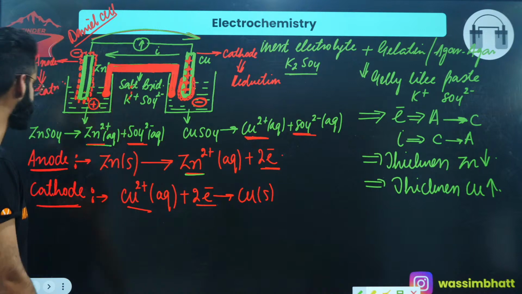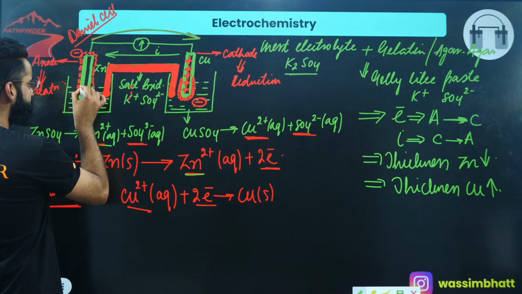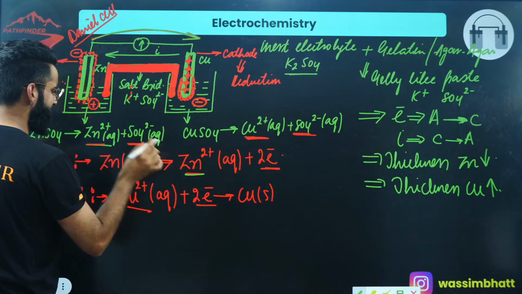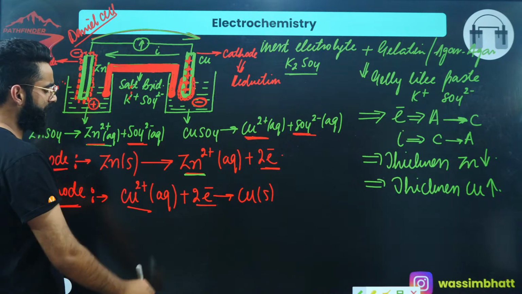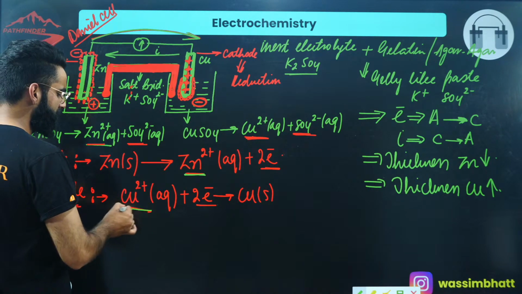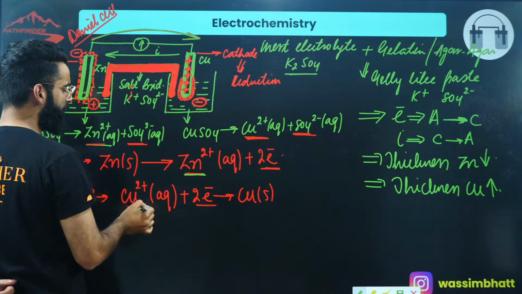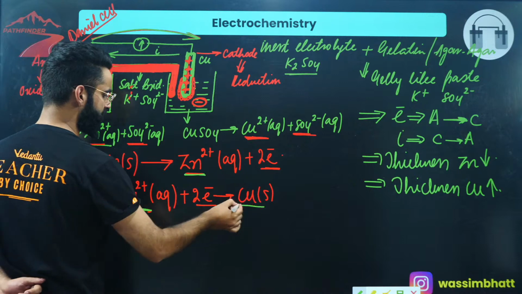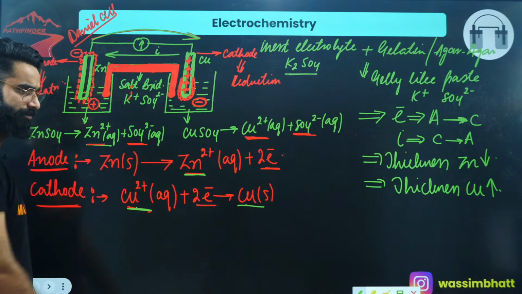Have a look, guys. When the first zinc atom undergoes oxidation, it gets converted into Zn di positive. That Zn di positive enters into the solution. And similarly, when Cu di positive undergoes reduction, it gains 2 electrons from the rod and gets converted into Cu solid. That Cu solid gets deposited on the rod, due to which negative charge comes into the solution.